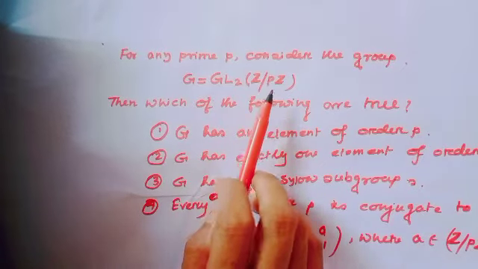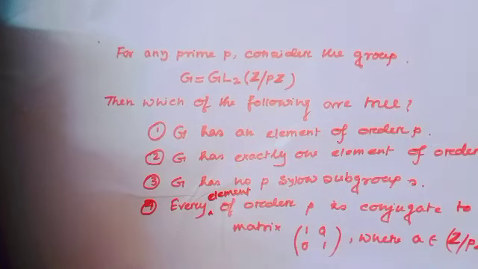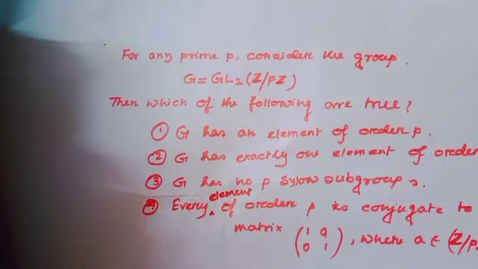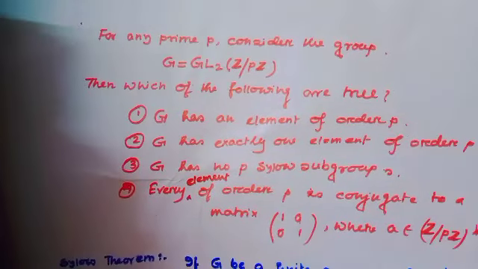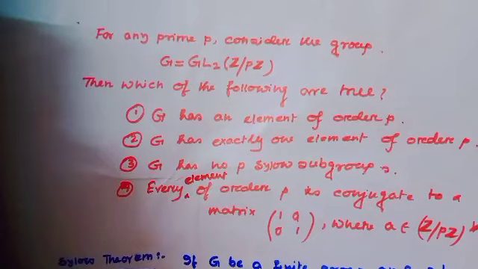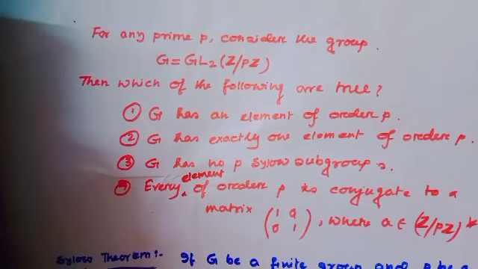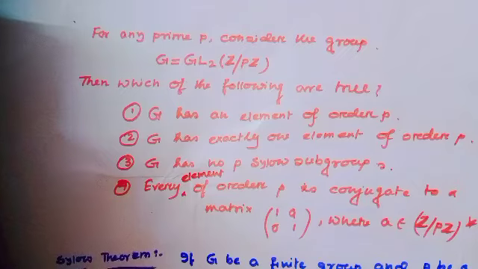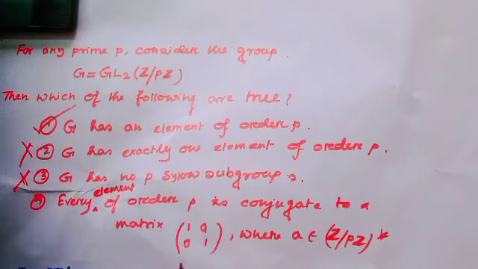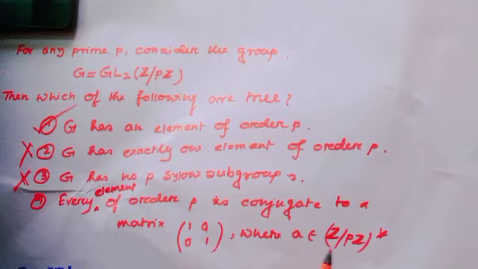Here the field is Z_P. Option 1: G has an element of order P. Option 2: G has exactly one element of order P. Option 3: G has no P-Sylow subgroup. And option 4: every element of order P is conjugate to a matrix [1 a; 0 1], where a is a member of (Z mod PZ) star.